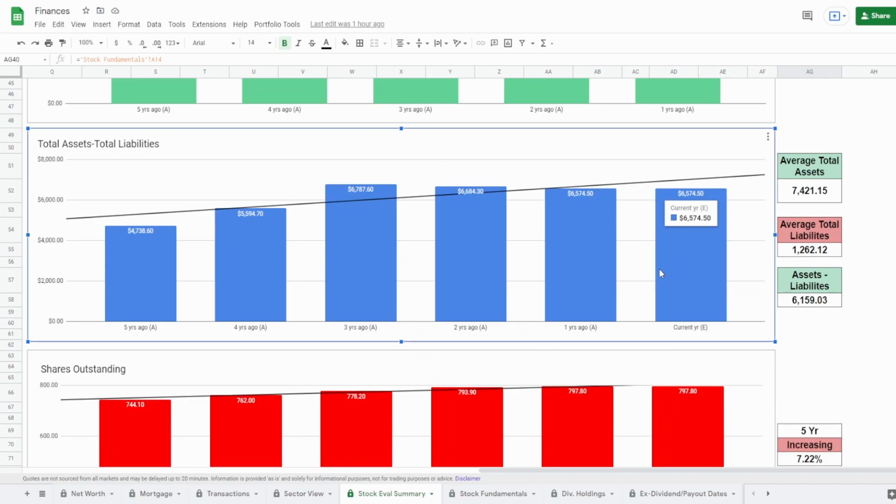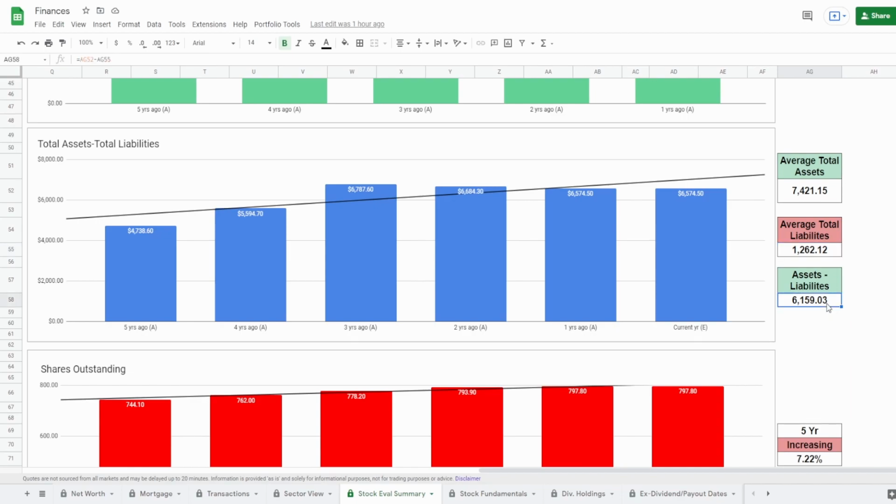Now let's take a look at the total assets minus the total liabilities. This one tells us if the company were to liquidate all of their assets, would they be able to cover A, their debts, and B, how much money would they have left after doing so? So we can see right here, currently they have around $6.6 billion in assets minus the liabilities. And something also really important to note is that within the past 5 years, including the current year, they have been above water every single year, and they've been pretty steady at around the $6.7 billion mark. Total average assets around $7.4 billion. Total average liabilities only a mere $1.3 billion.